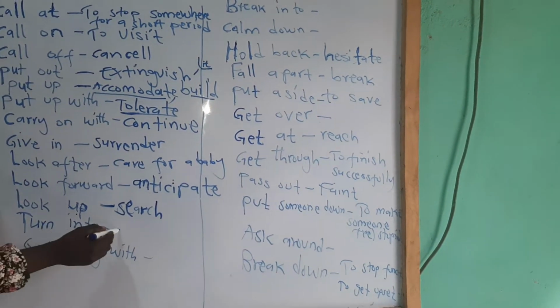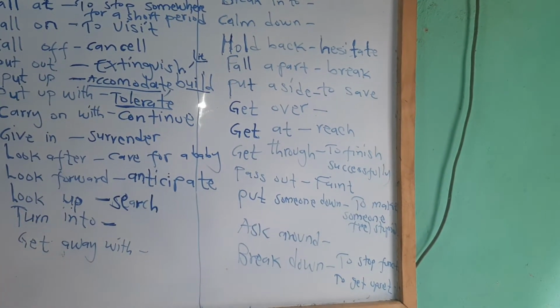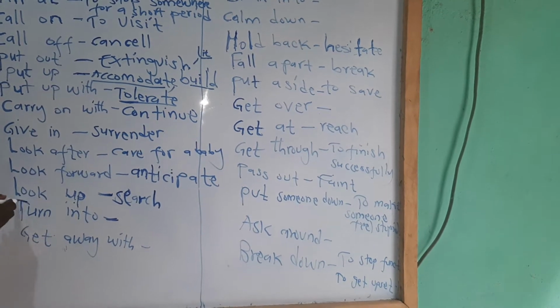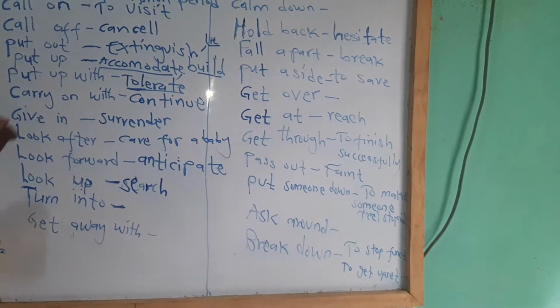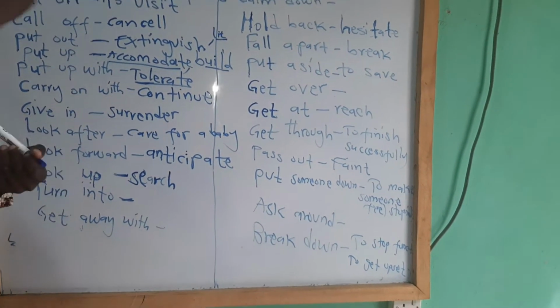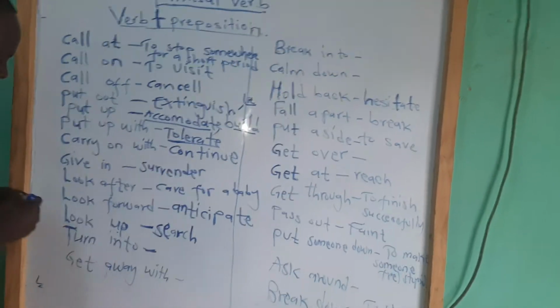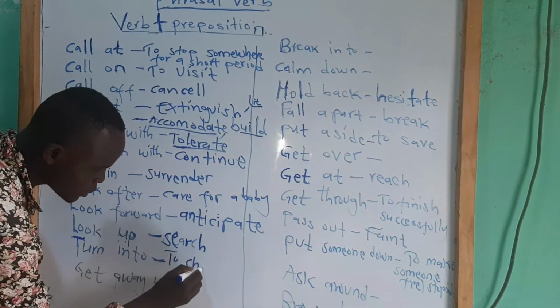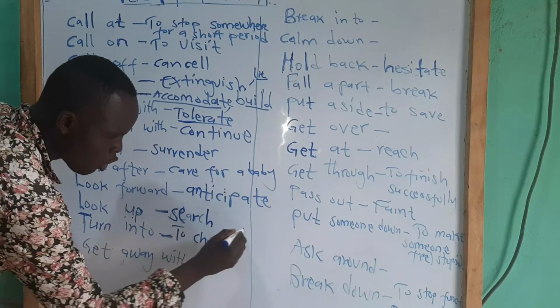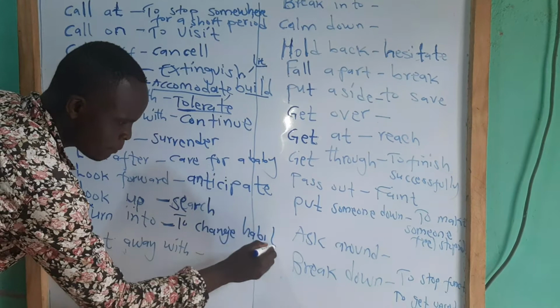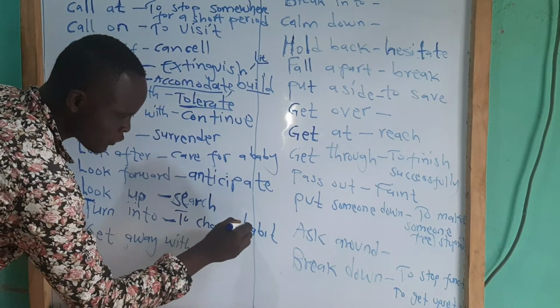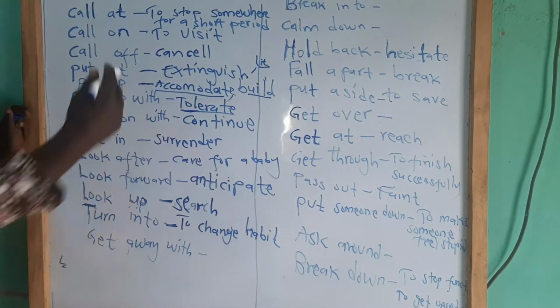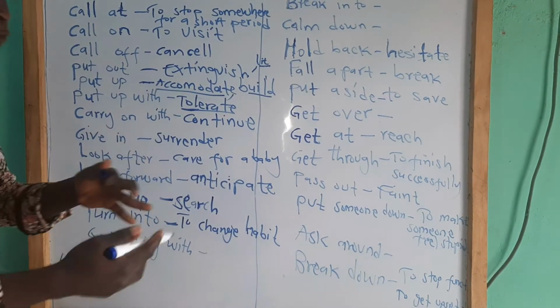Turn into. Maybe somebody was a good person and then changed their character. If you change your character, you change your habit. To change the habit or character. Somebody was good and just turned into a very bad person.